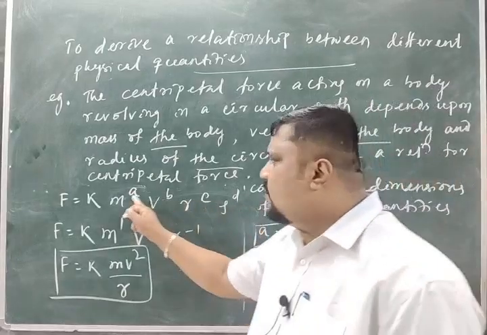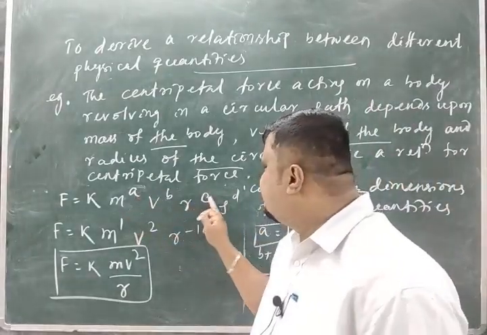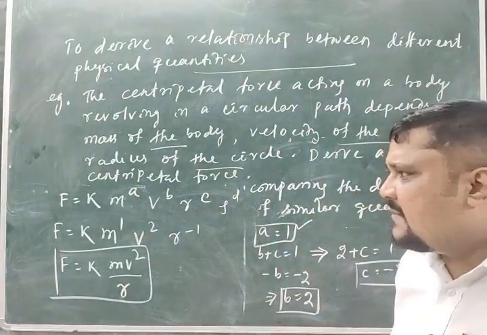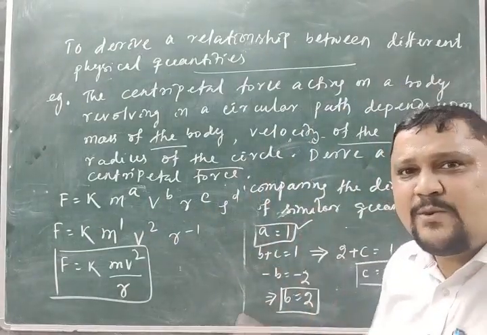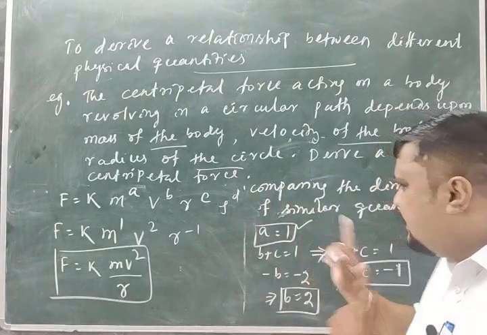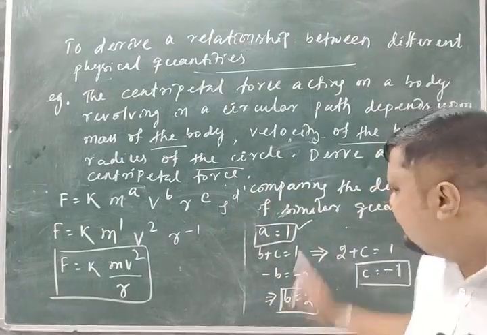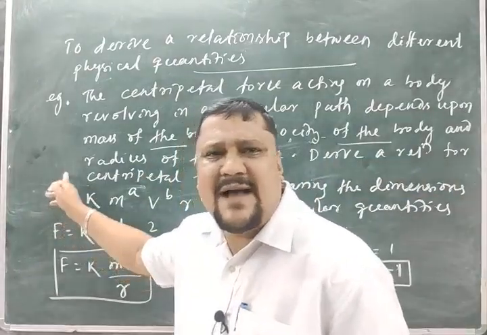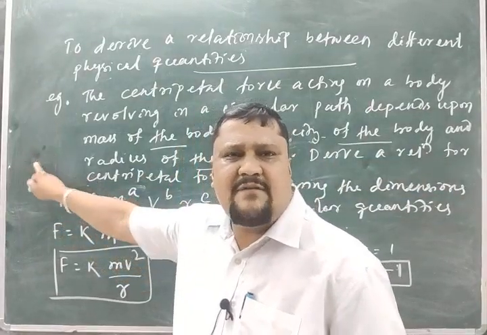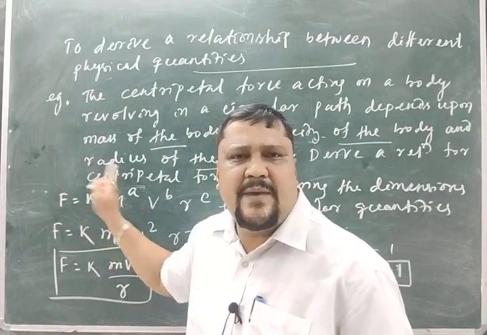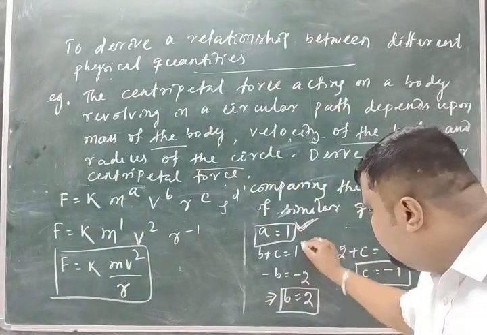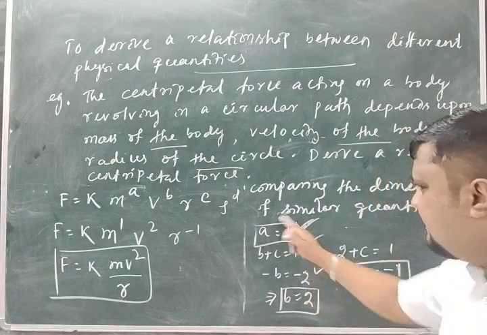Then how many unknowns are there? A, B, C, D, 4 unknowns. I have to find A, B, C, D. But how many equations will I get here? By equating the powers, I get 3 equations, because force is M1 L1 T minus 2. The powers of M, L and T should be compared. So I will get 3 equations like this: A is equal to 1, B plus C is equal to 1, minus B.